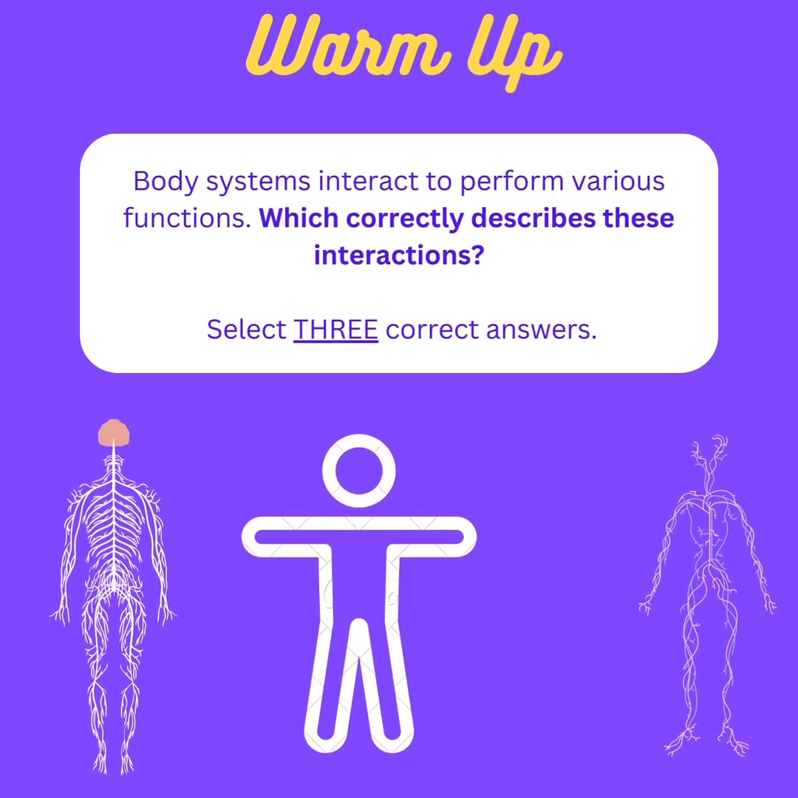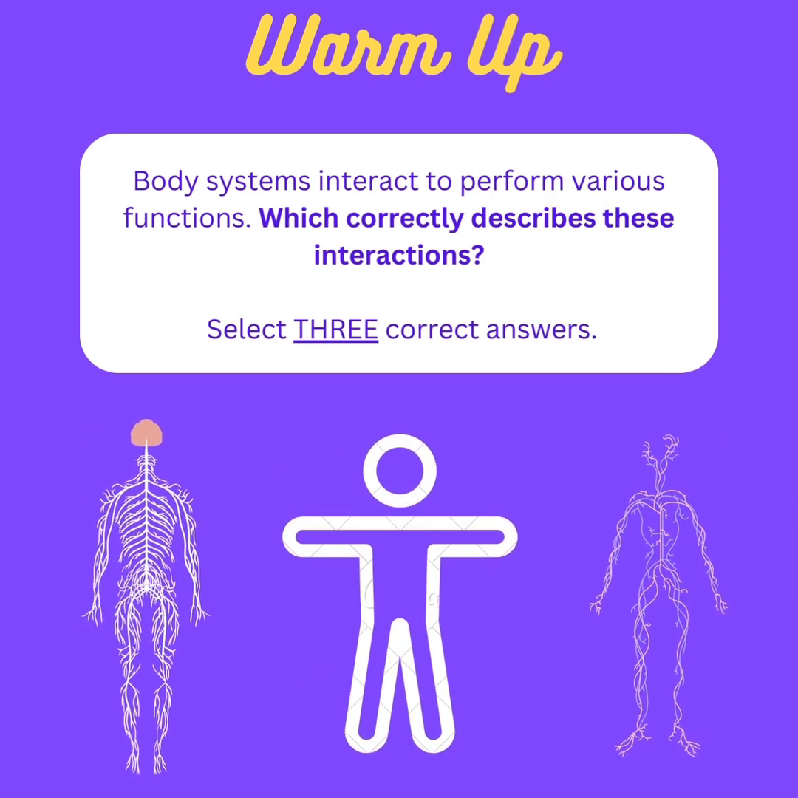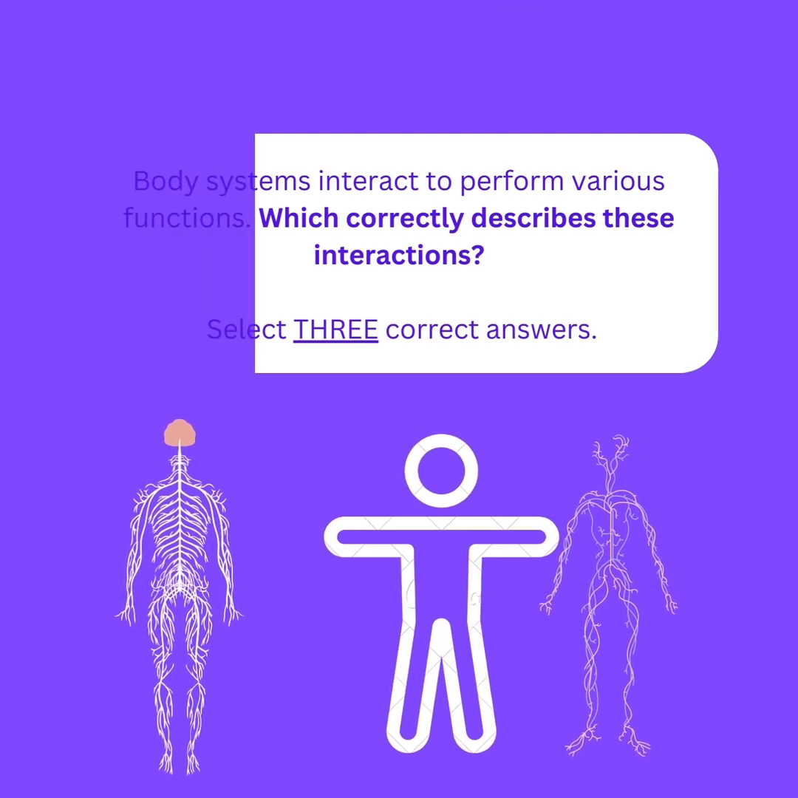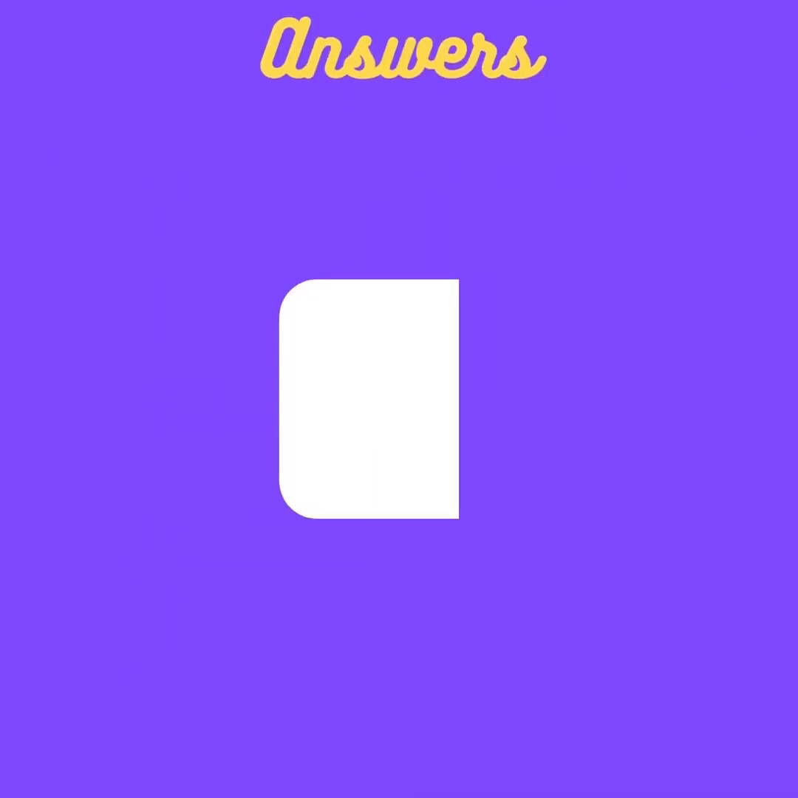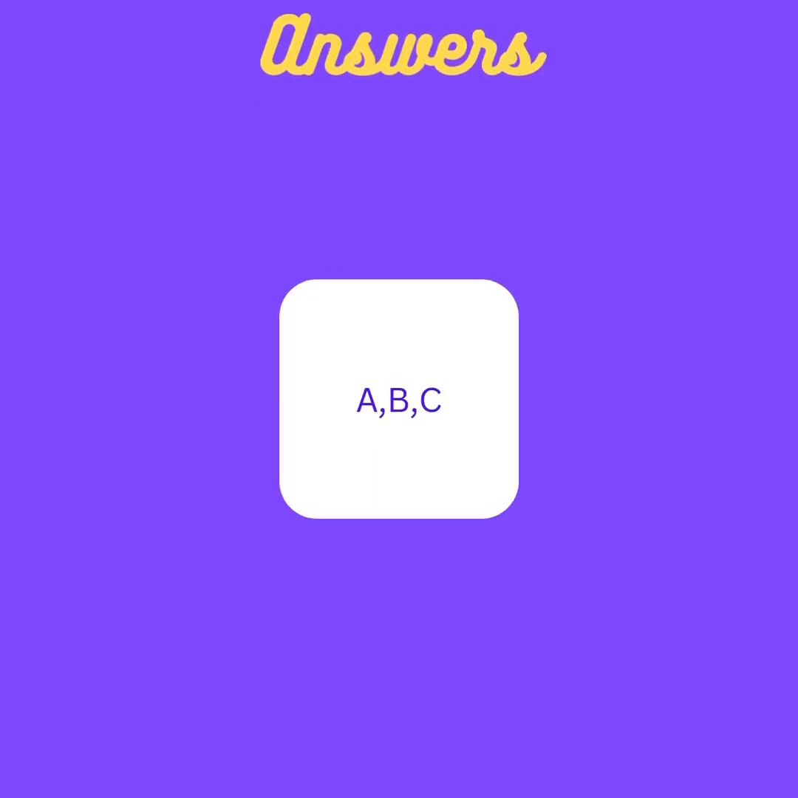Body systems interact to perform various functions. Which correctly describes these interactions? Select 3 correct answers. At this moment, you would pause the video to try to figure out which of these 5 answer choices are correct. So the answers are A, B, and C.